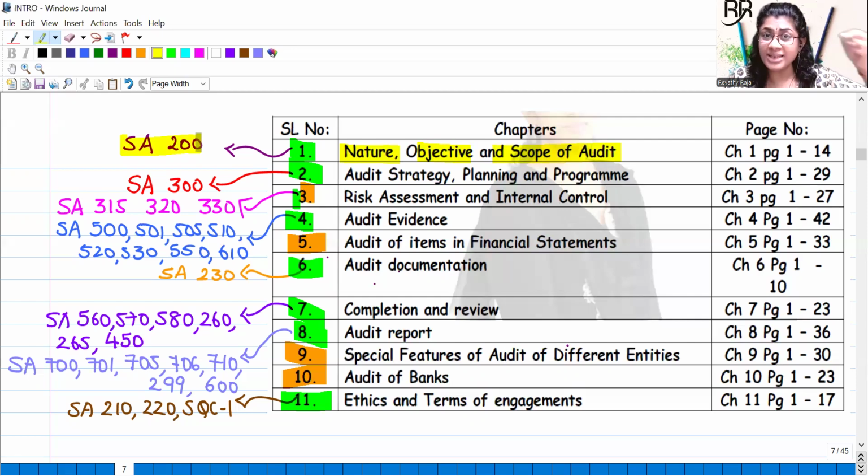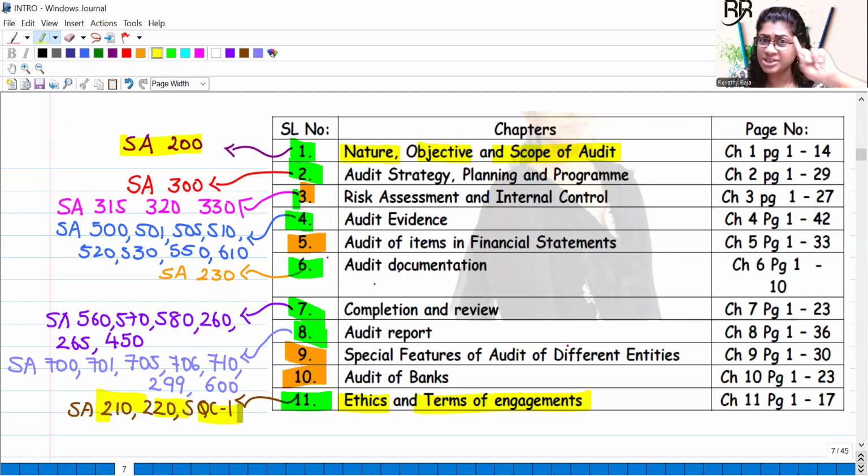Once you are done with Nature, Objective, and Scope of Audit, now come to Ethics and Terms of Engagement. Ma'am, why jump to chapter 11? Because there are certain terms which you hear in chapter 1, like review, assurance, quality control. The same is repeated in chapter 11 also. Moreover, chapter 11 also deals with the SA 200 series, which is nothing but SA 210, 220, and SQC.